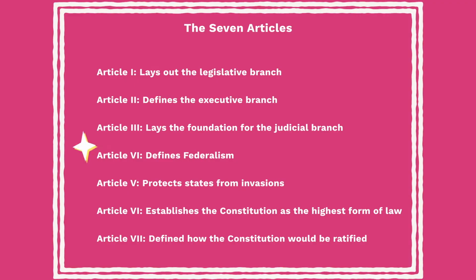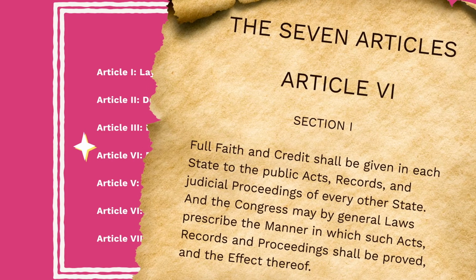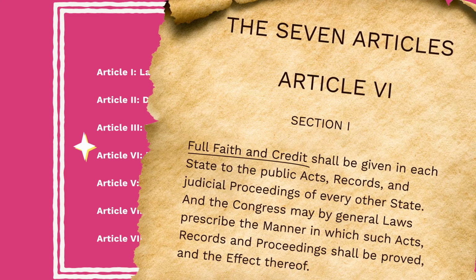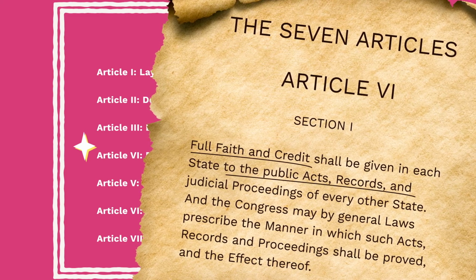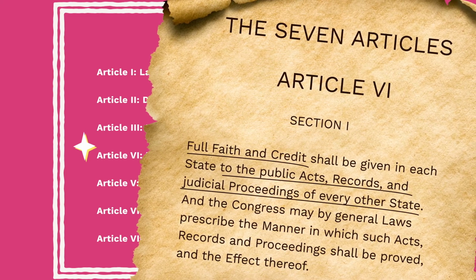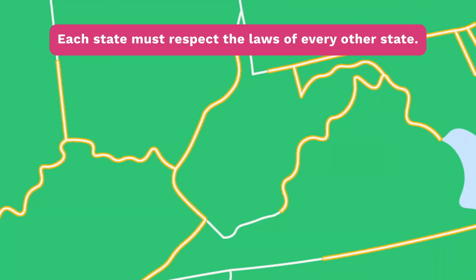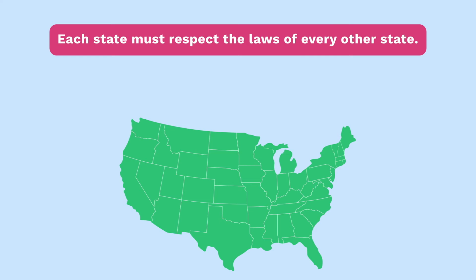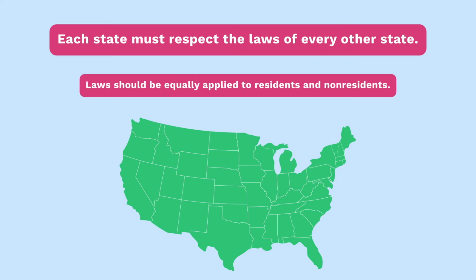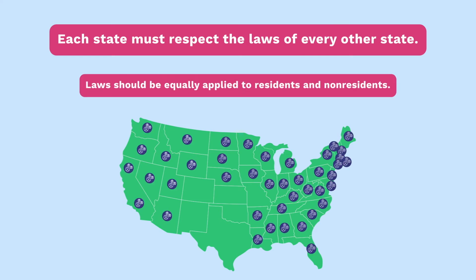Article 4 defines federalism, which is the structure of the national government. It says that states must give full faith and credit to the acts, records, and court proceedings of every other state, which means that each state must respect the laws of every other state. It also says that the laws of each state must be applied equally to residents and non-residents of that state. This keeps people who are visiting other states from being discriminated against simply because they don't live there.